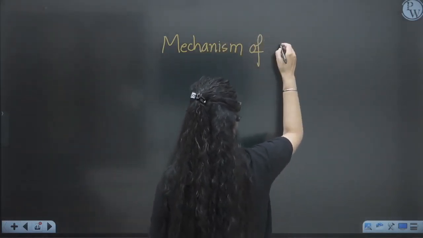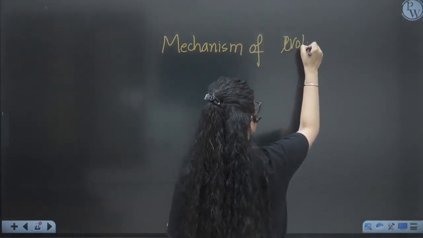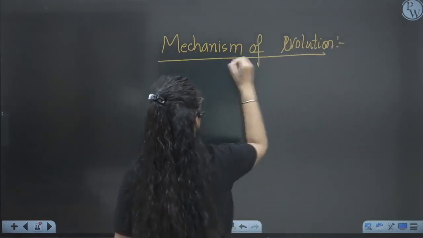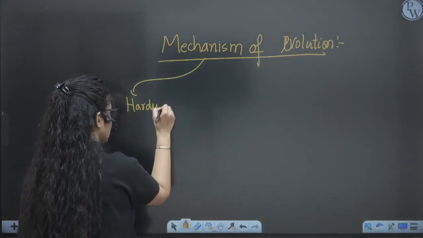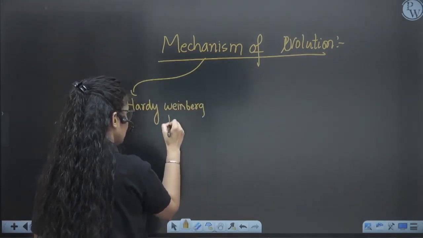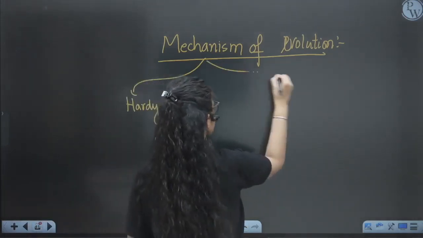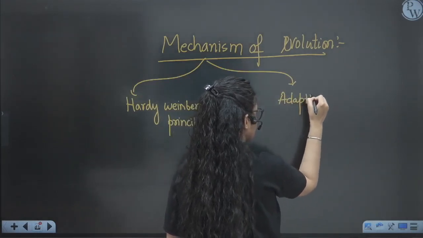So we will see all the raw material for evolution. But before that, let's see the mechanism of evolution, how exactly evolution is happening. So we have the Hardy-Weinberg principle, and we have adaptive radiation.